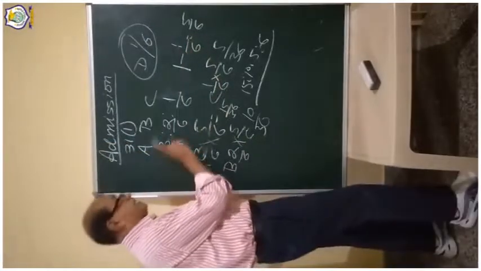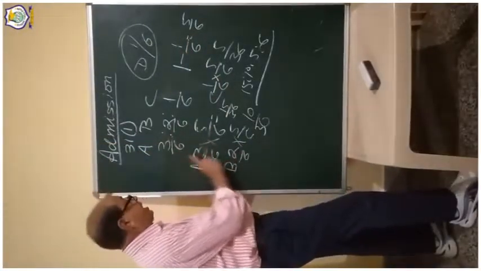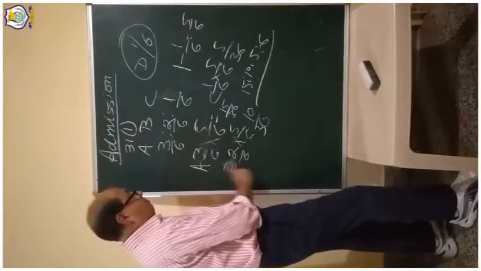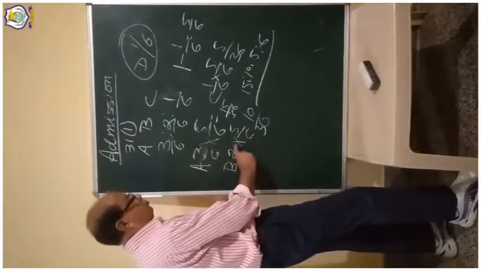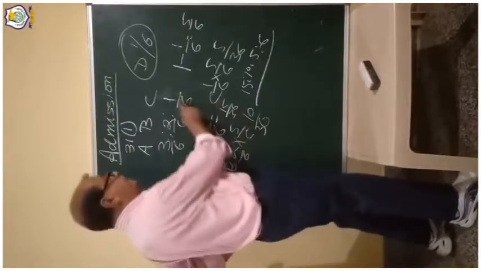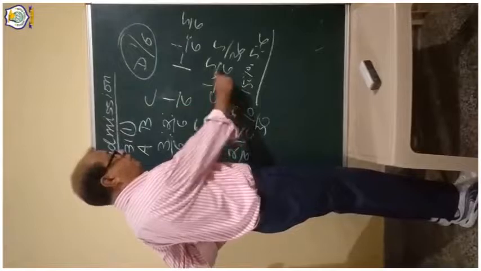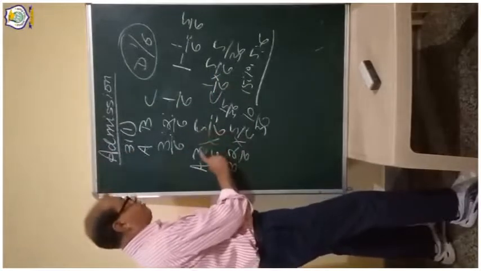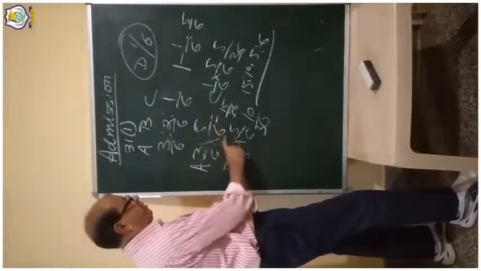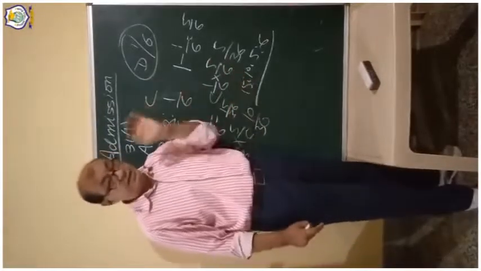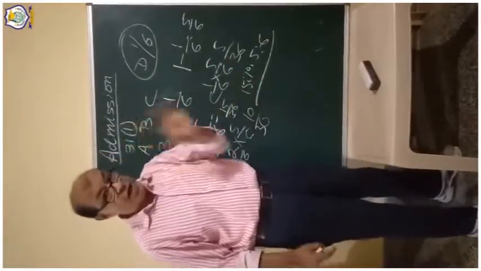So we multiply A's 3/6 by 5/6, B's 2/6 by 5/6, and C's 1/6 by 5/6. The answer we got is 15/36, 10/36, 5/36. This is the ratio of A, B, C.